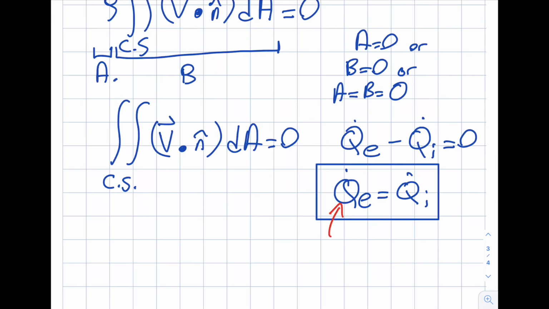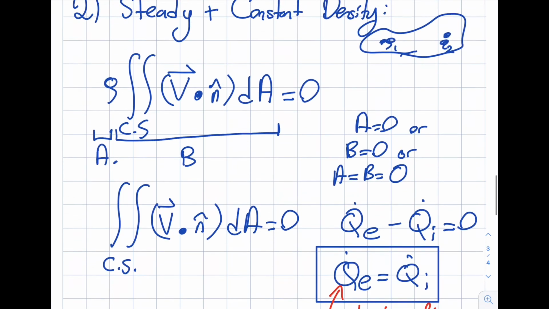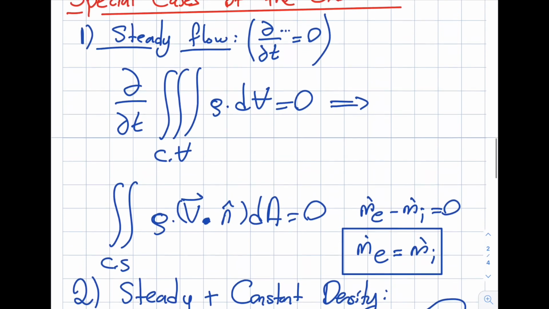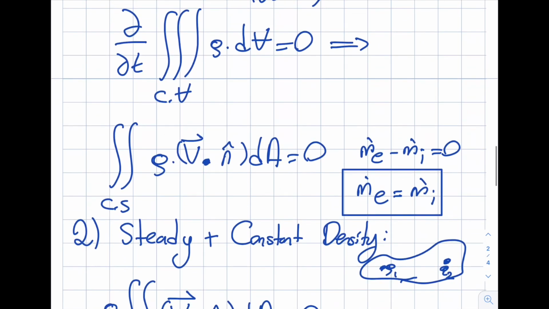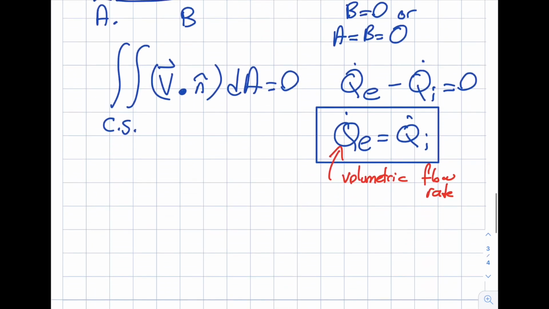Let's write over here, this is volumetric flow rate. And sometimes in the books, I see people just simply refer to it as flow rate. That's not perfect because there is also mass flow rate, right? Let's go ahead and write this over here as well. This is called mass flow rate. When people call it flow rate, they mean to say this, not the other one.